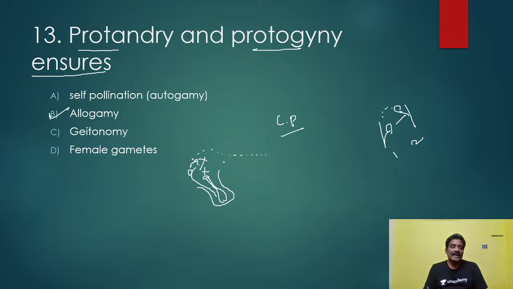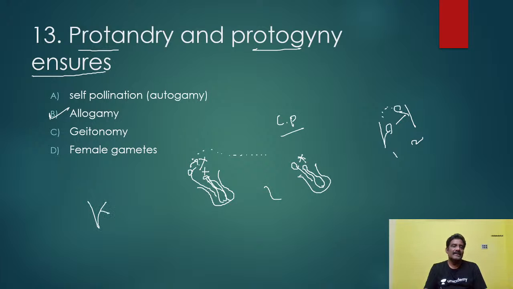Here you see, this is the flower. Now the gynoecium comes to maturity first, then the anther. For perfect pollination, both the reproductive organs should come to maturity at the same time. Am I correct or not? So cross-pollination only takes place here. Allogamy is correct.